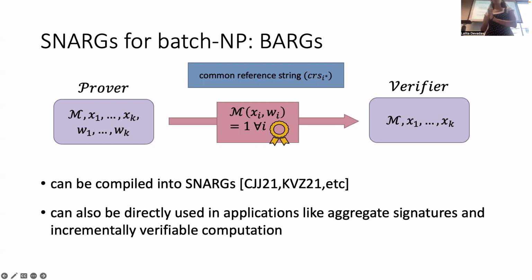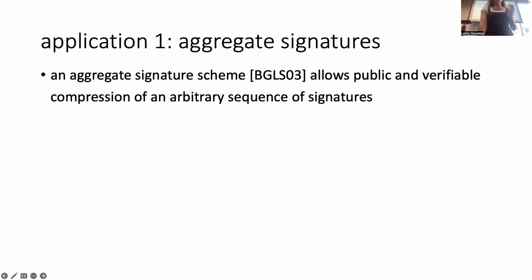Specifically, the ones I'll talk about are aggregate signatures and incrementally verifiable computation. But there's a broad range of other ones that have yet to be explored, and some where we can immediately plug in our Rate-1 BARG and get applications with better parameters. Let me start by talking about aggregate signatures.